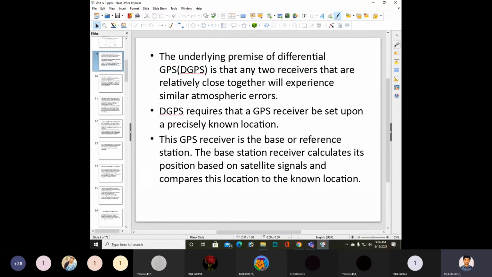We already know some location, right? After getting the signals from the satellite, we get some location, and before that we have a known location. So you need to compare both locations.